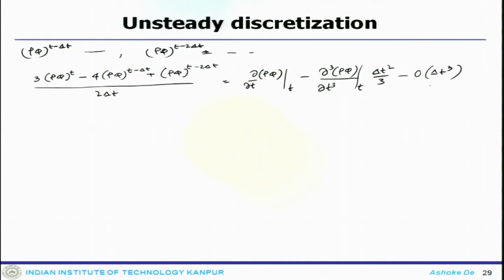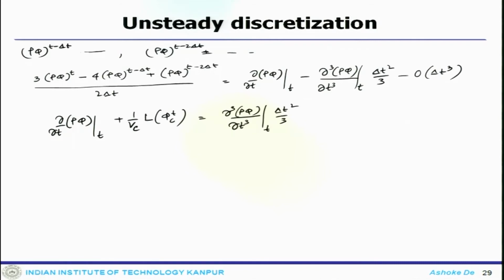If you recover the original equation, the equation that we are solving gets modified as 1 by V c phi c at t equals del 3 rho phi by del t cubed plus delta t cube.